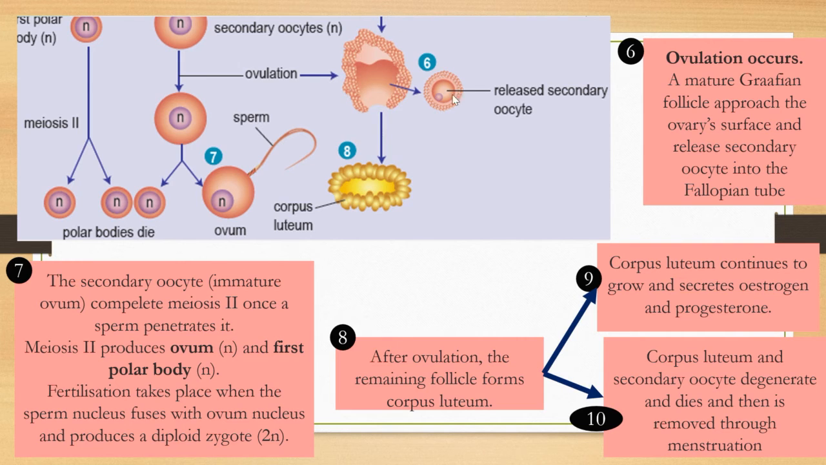Okay, so this is referred to the ovulation just now. After ovulation, the remaining follicles form the corpus luteum. This corpus luteum has no more oocytes, no more secondary oocytes in it, because the Graafian follicle released it into the fallopian tube.